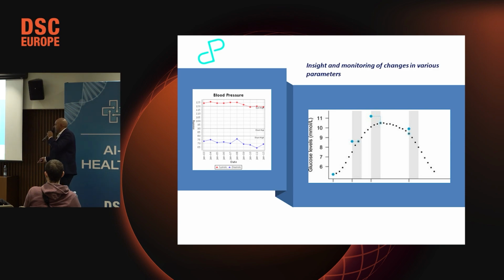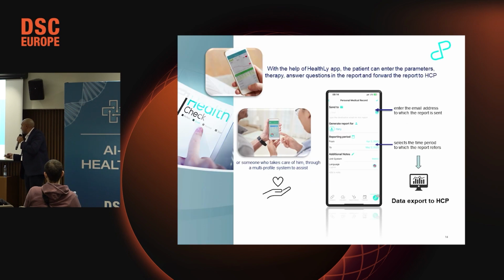Okay, we can see now different indicators and parameters, blood pressure, glucose level. And this is very interesting because some patients and doctors and pharmacists ask us about older people who don't use a smartphone, or they use a smartphone but are not familiar with this digital app.